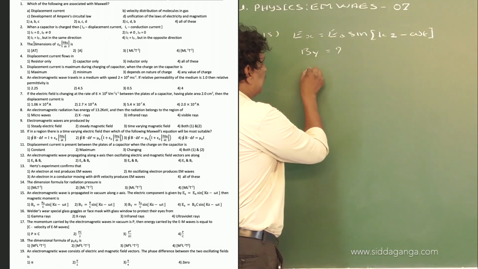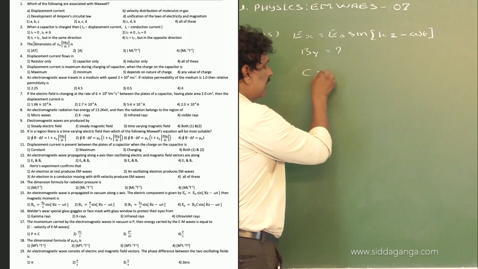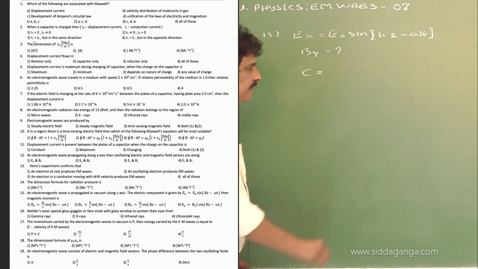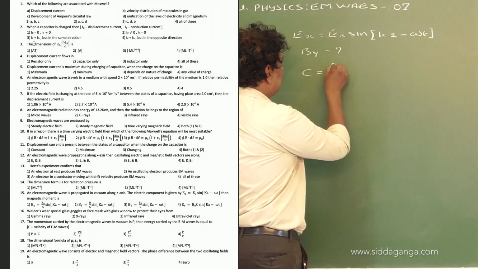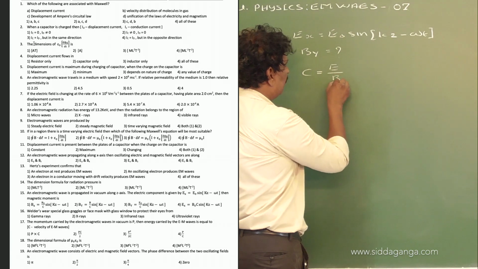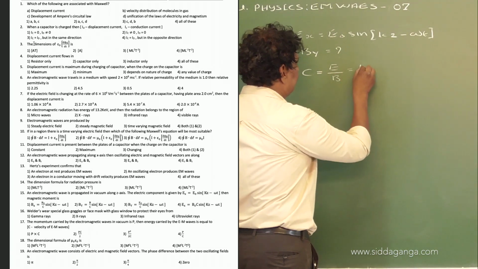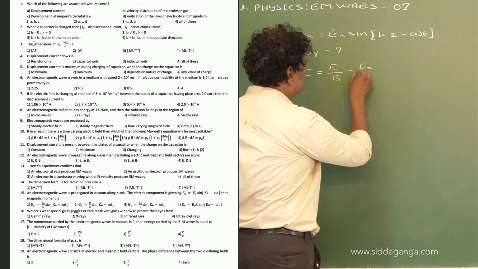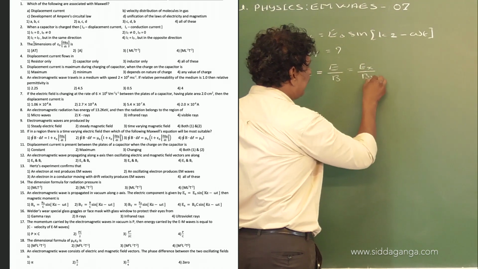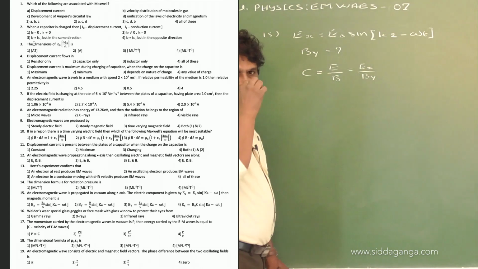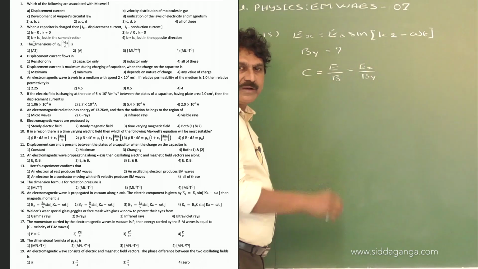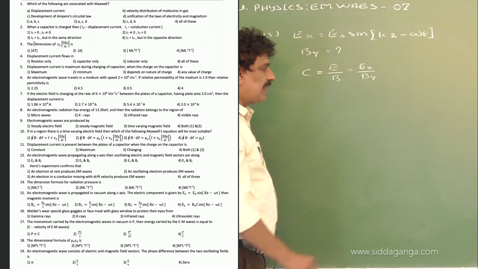Now the speed of an electromagnetic wave is equal to the ratio of electric field to magnetic field, that is equal to Ex by By. So x indicates the x component, y indicates the y component.